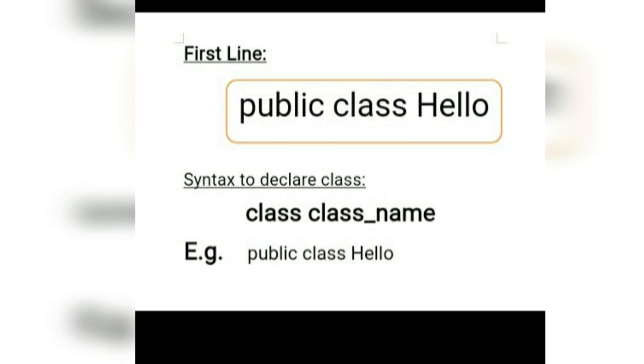Now the first line, that is public class hello. As Java is an object-oriented programming language, it should contain at least one class, and as we know, the syntax to declare a class is class name, where class, a predefined keyword, is used for the purpose of declaring a class in Java, and the class name must be user defined, that we define as per our requirement. And my dear friends, be sure that the initial letter of the class name is always capital.